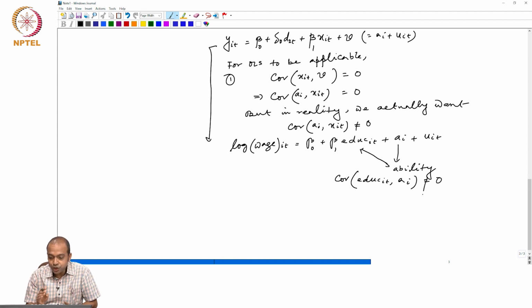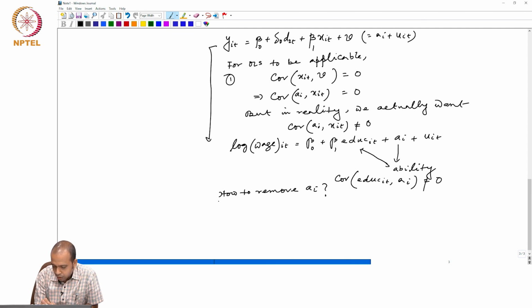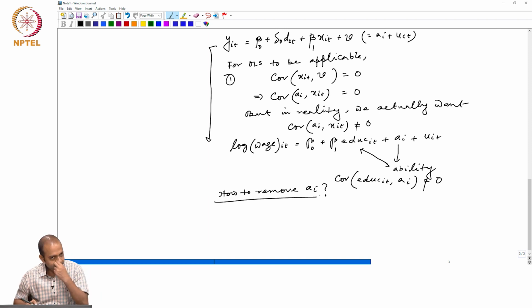So we need to transform the model to eliminate ai from the model. How to do that? How to remove ai? Because unless we remove ai from the model, it will suffer from endogeneity bias. We cannot apply OLS.